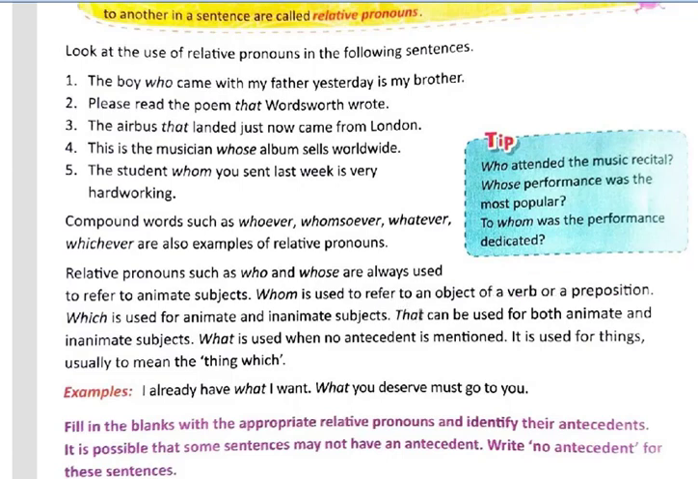Like the friend whom I met yesterday is Mahesh. Here I am talking about Mahesh, which is the object. So whom is used for the object.